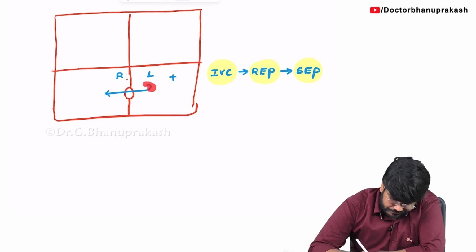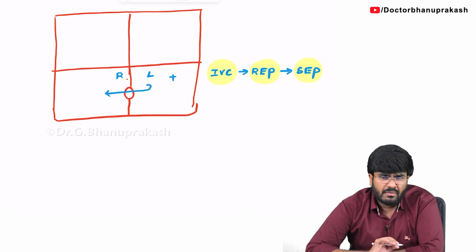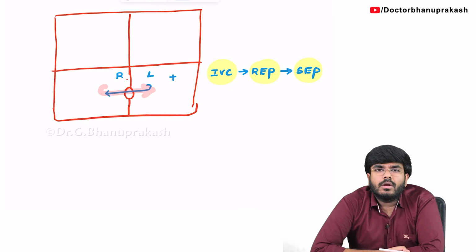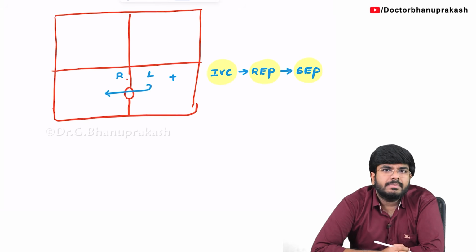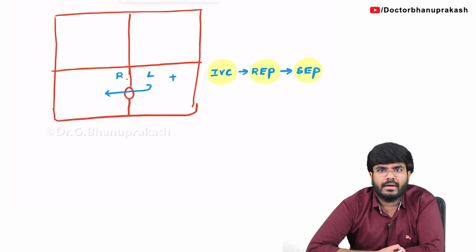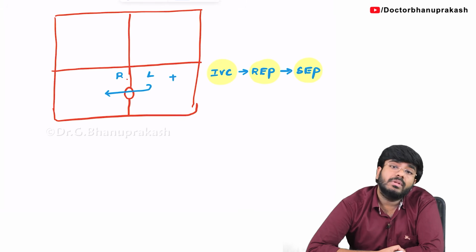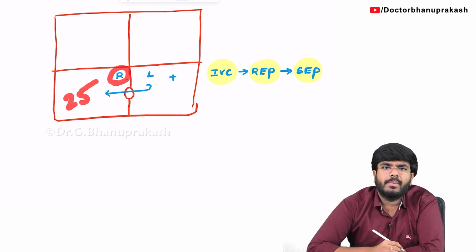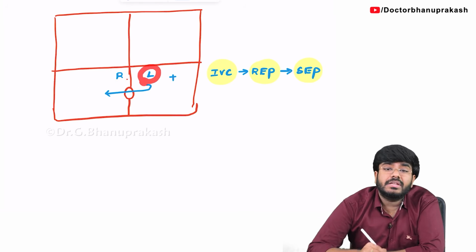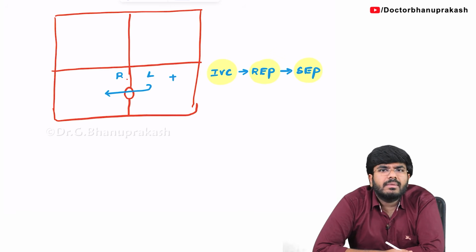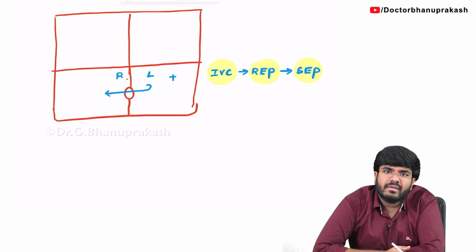Why is the blood shunting? You can say it is a left to right shunt. Why is the blood shunting from left to right but not right to left? Why is there no right to left shunt? See, that is because of the pressure difference. Always remember, the pressures generated by the left ventricle are always higher when compared to the right side. Maybe the right ventricle is generating a pressure of 25 mmHg, but the left ventricle generates a higher pressure, almost 120 mmHg during systole. So always the blood is going to go from the left side of the heart to the right side because of the pressure difference.